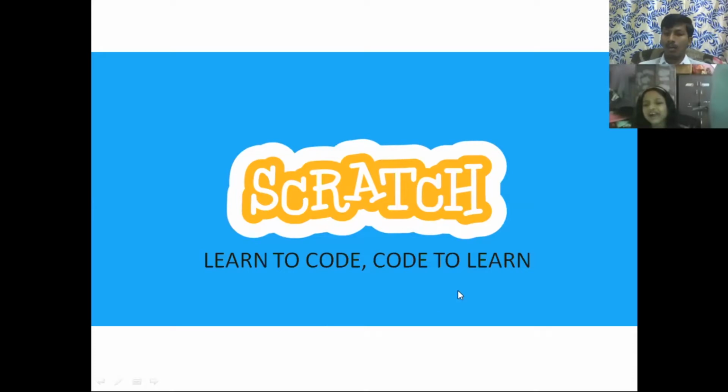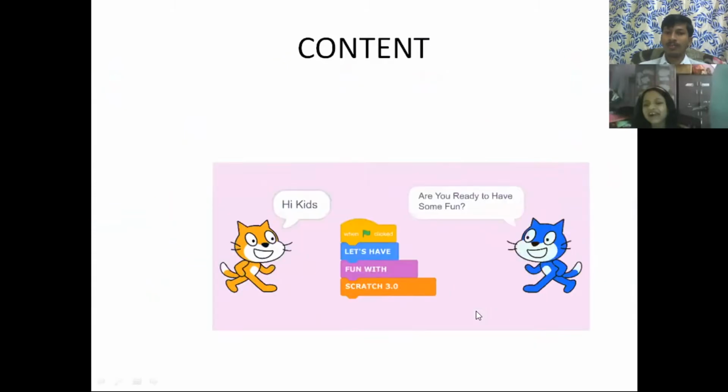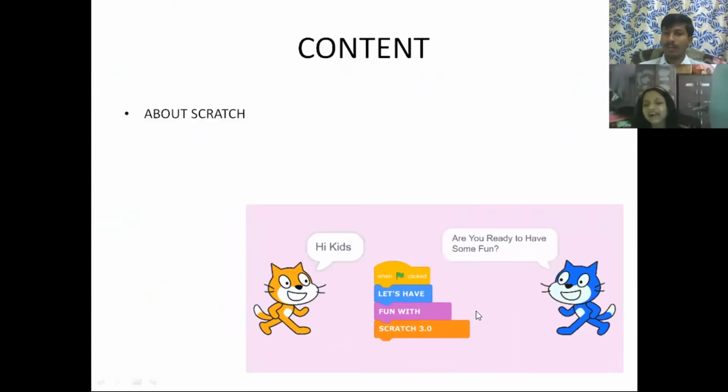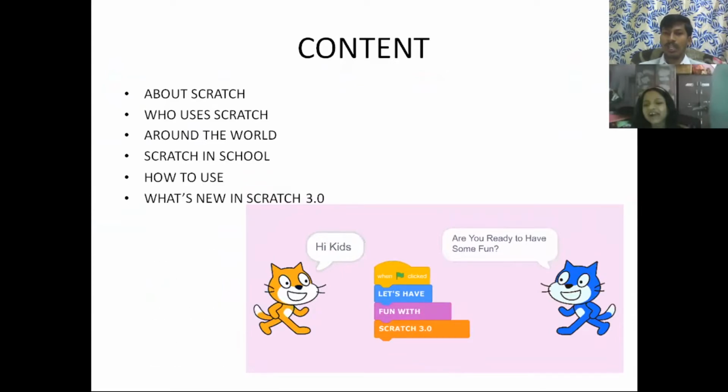Now, coming to this presentation, I want to show you a few things. The first is the content: what is Scratch? I will discuss who is using Scratch until now, how many countries around the world are using it, how schools are using it, how to use Scratch, and what is new in Scratch 3.0, because I have been using Scratch from 1.2 onwards.